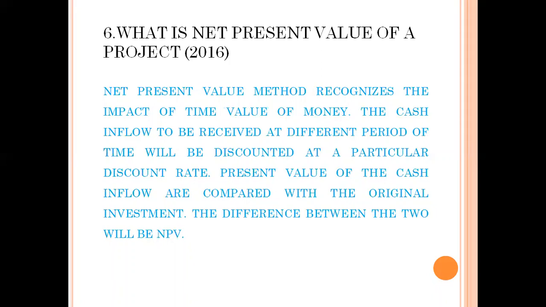The difference between these two will be NPV. If the NPV is positive, the proposal will be selected, and if it is negative, the proposal is rejected. It is a major decision-making criterion in the case of accepting or rejecting any project.